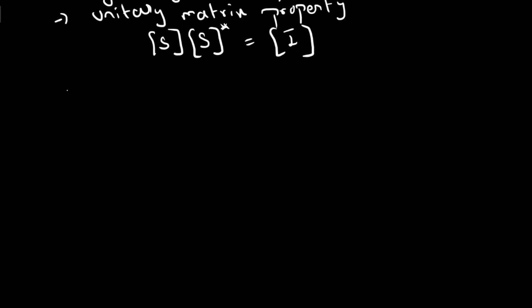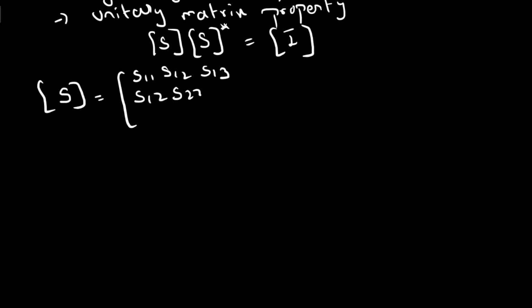The new matrix is: first row S11, S12, S13; second row S12, S22, S13; third row S13, S13, and 0.